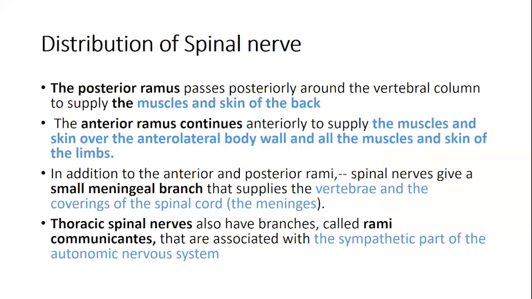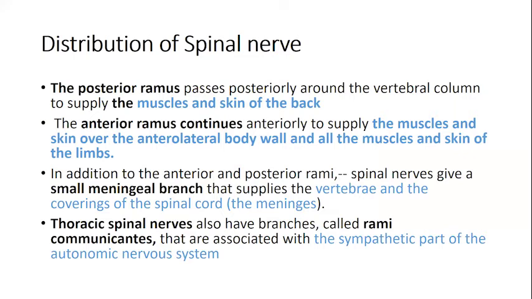How is the spinal nerve then distributed? Once it is formed, rami are formed out. What ramus supplies what area? The posterior ramus passes posteriorly down the vertebral column and supplies the muscles and skin of the back, because it is the dorsal ramus or the posterior ramus.